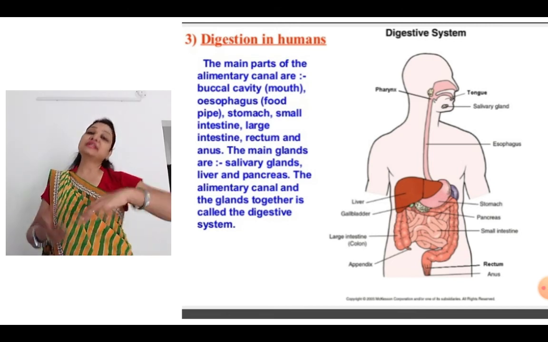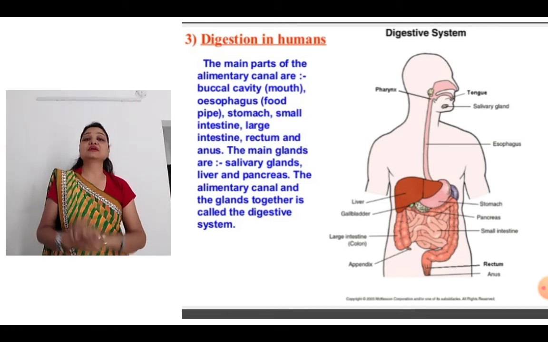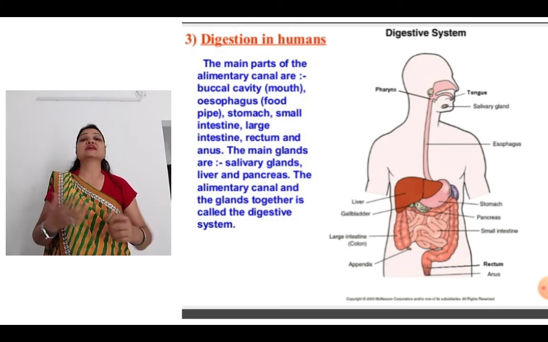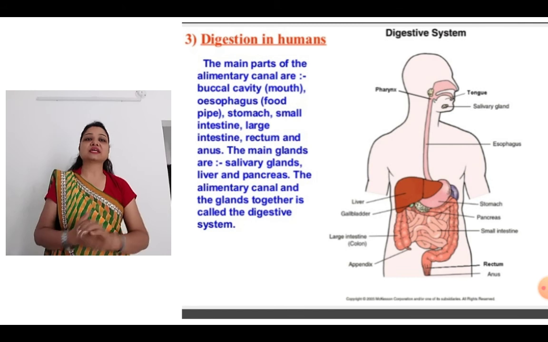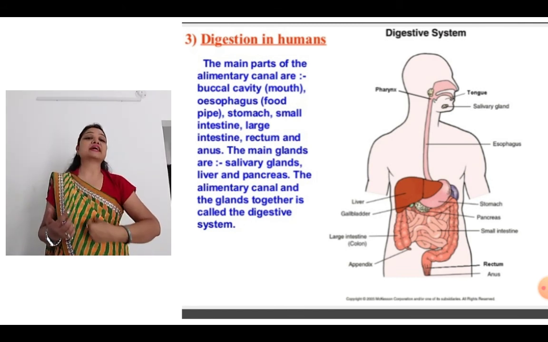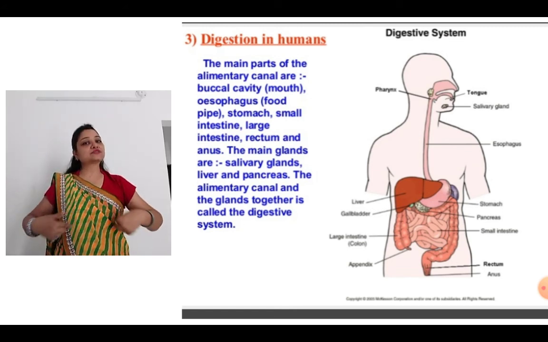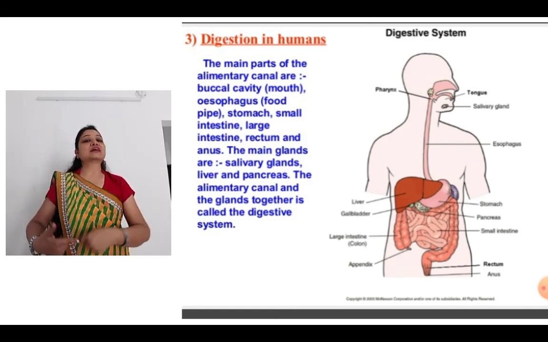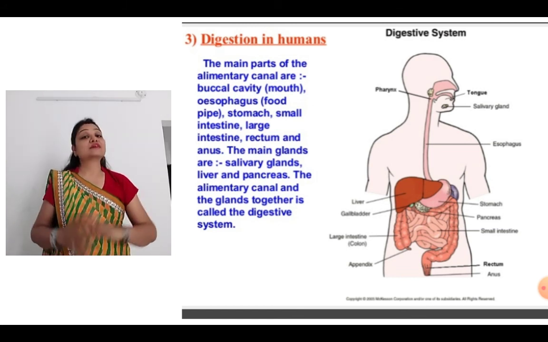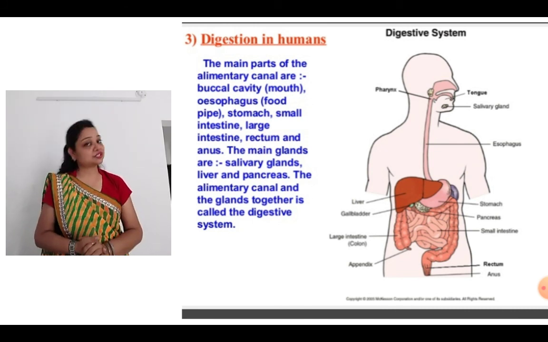Now from the next class, we will start discussing the digestion. Mainly you know the main parts of our alimentary canal, that is the digestive system. They are the mouth, that is the buccal cavity, then the food pipe, that is the esophagus, then the stomach comes, after that the small intestine comes, after that the large intestine comes, and then the rectum. Some more glands are also there which produce the digestive juices.